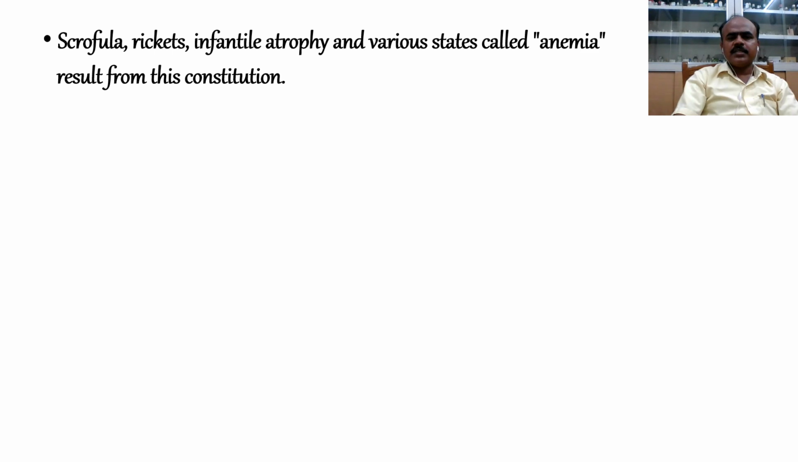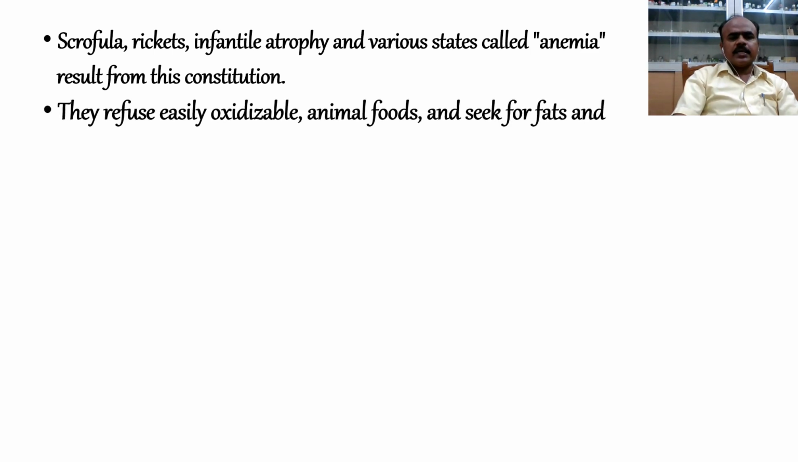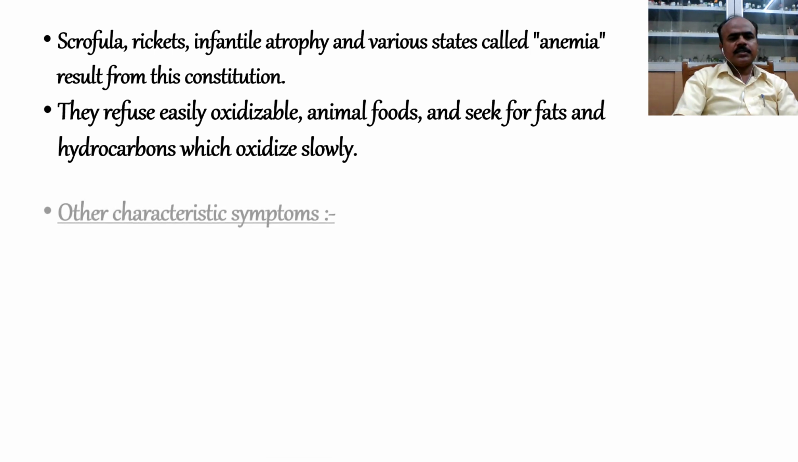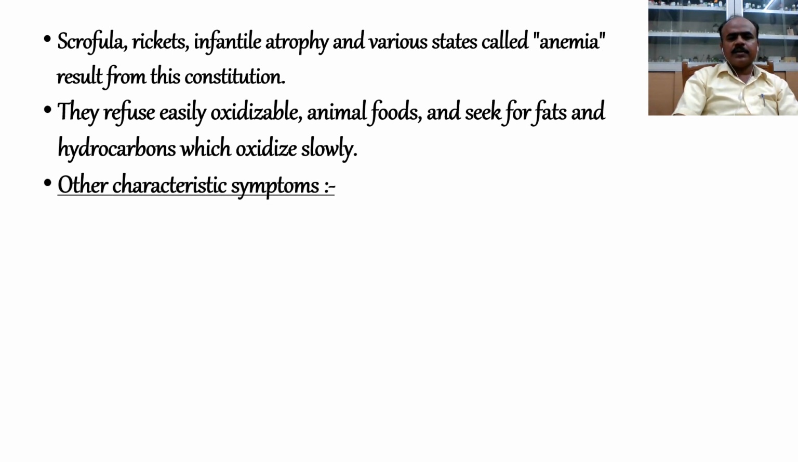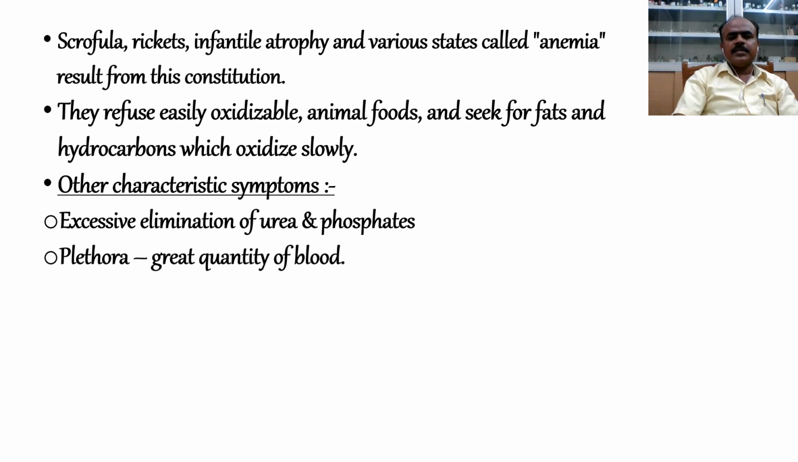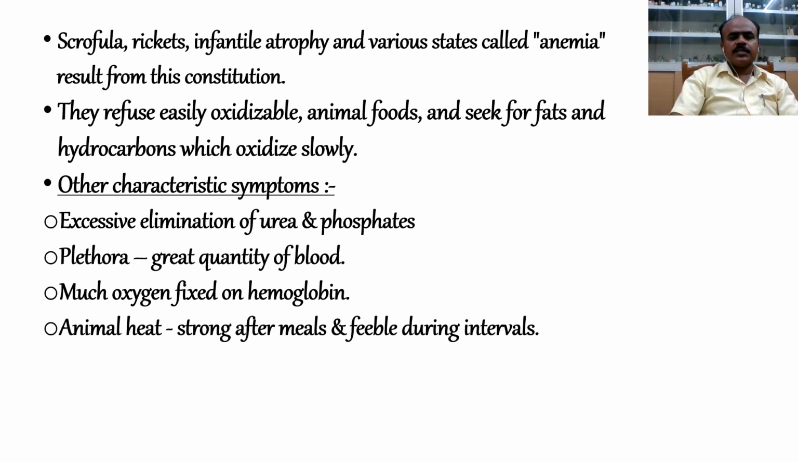They refuse easily oxidizable animal foods and seek for fats and hydrocarbons, which oxidize slowly. Other characteristic symptoms involve excessive elimination of urea and phosphates, plethora, great quantity of blood, much oxygen fixed on hemoglobin, animal heat strong after meals and fever during intervals, vigorous appetite which persists even during illness, extreme thinness of the body.